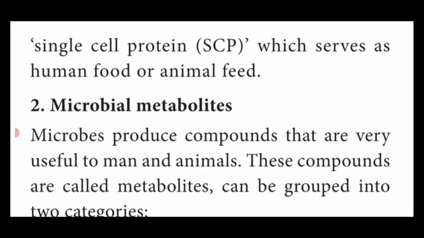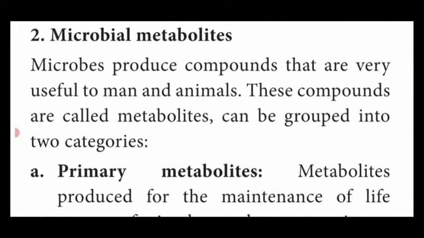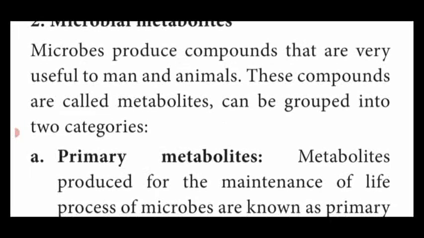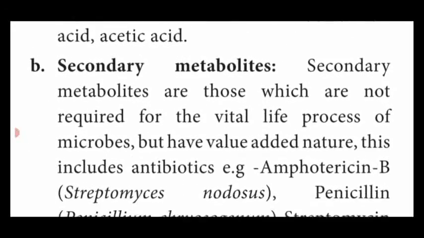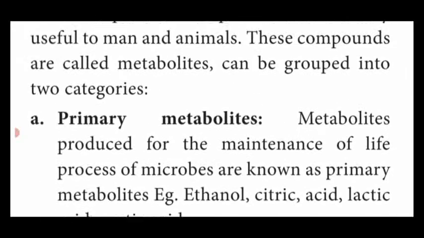Second one, microbial metabolites also produced by fermentation process. Dear students, these microbes produce compounds that are very much useful for man and animals. These compounds are called metabolites. They are grouped into two, primary metabolites and secondary metabolites.